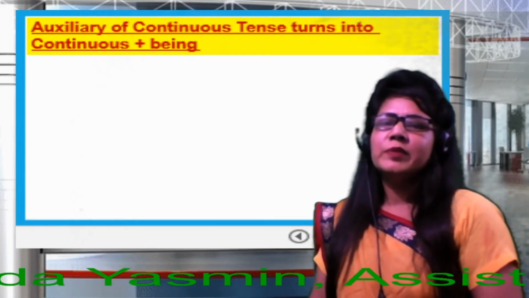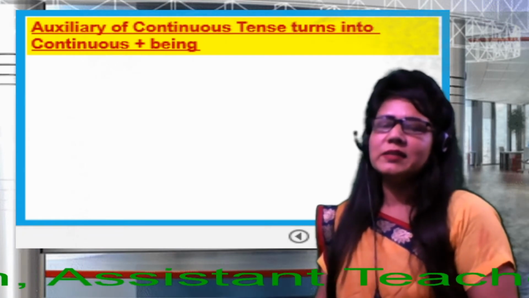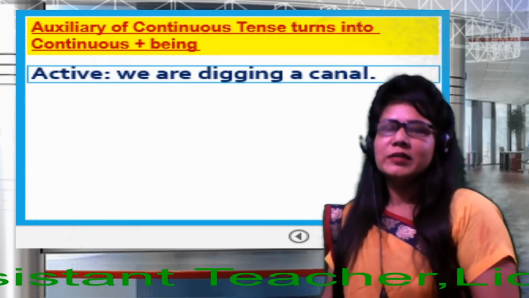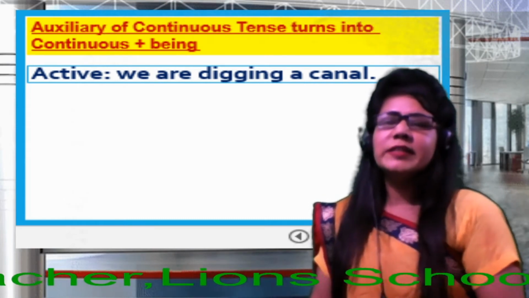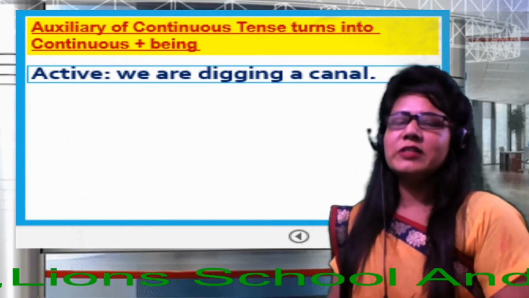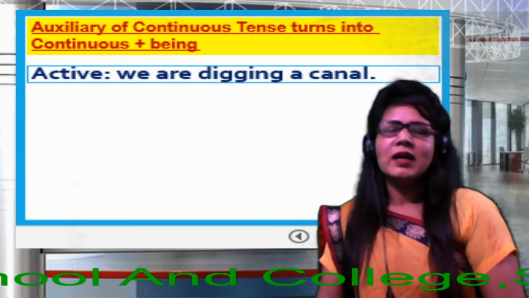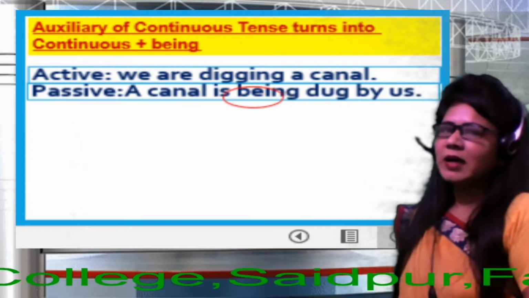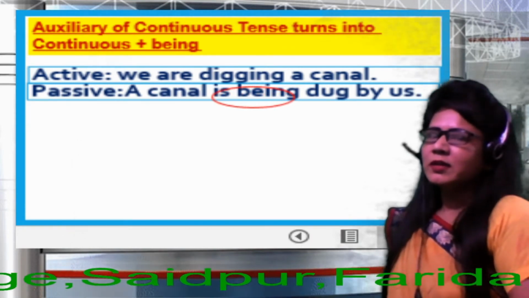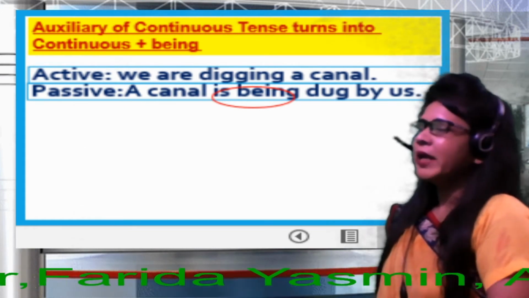The auxiliary verb of continuous tense turns into continuous plus being. You know, see on the screen, please. First, we are digging a canal, dear learners. This is present continuous tense. Now we'll change it into passive. Okay, a canal is being dug by us, because here we get the auxiliary verb is being.